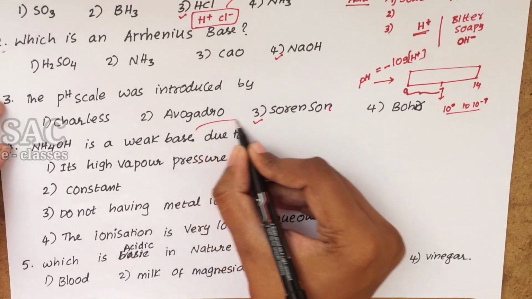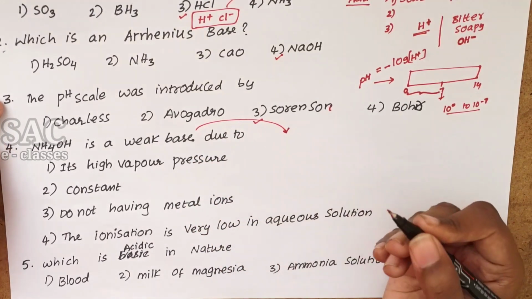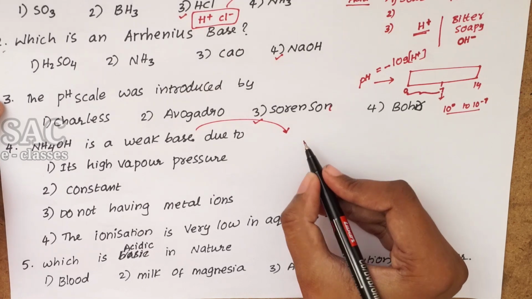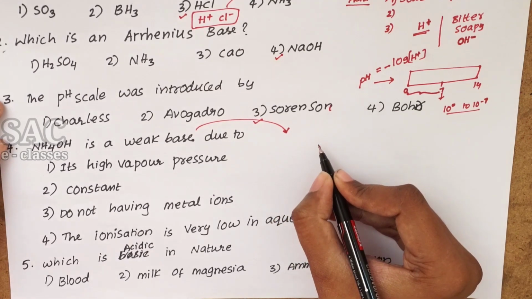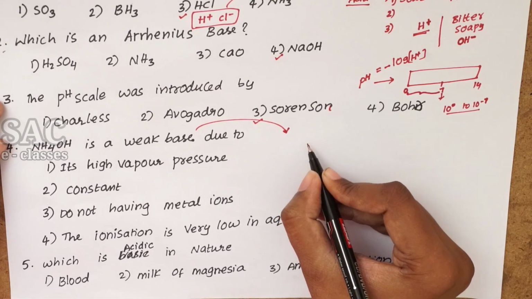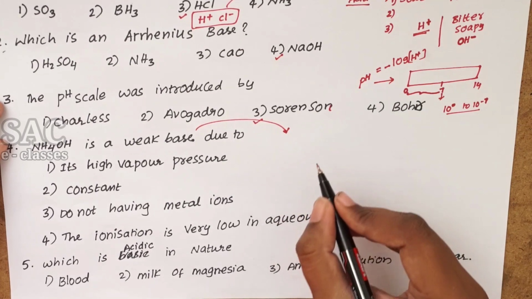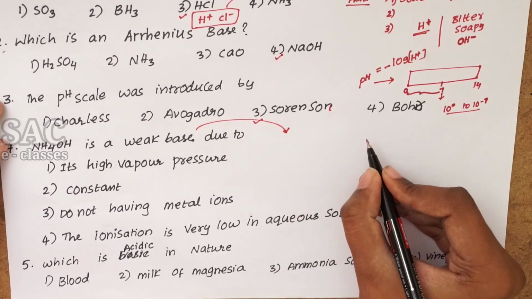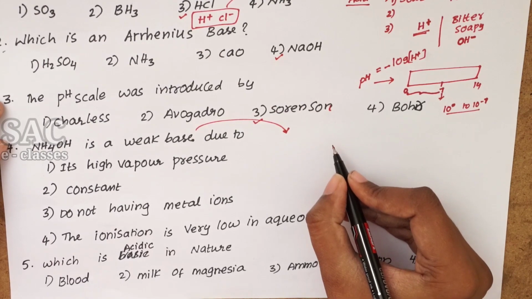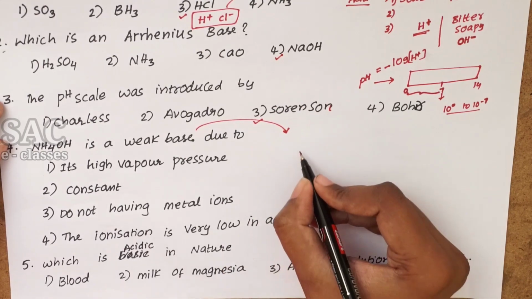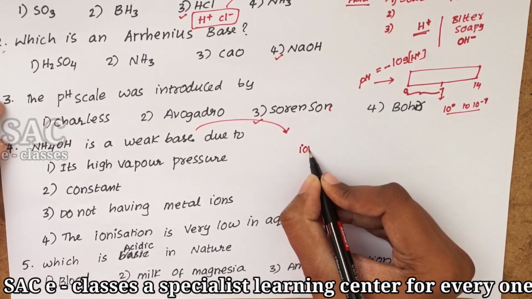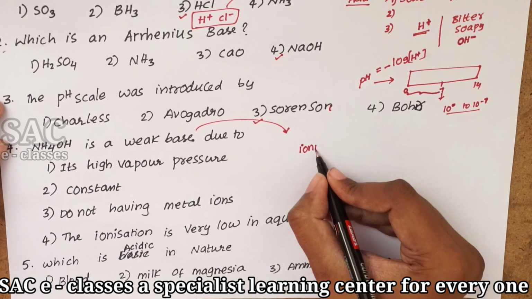Coming to the fourth one, NH4OH is a weak base due to... Usually, when we consider whether something is a weak base, weak acid, strong acid or strong base, the substance which we want to say is a strong acid or strong base should ionize very quickly and completely.